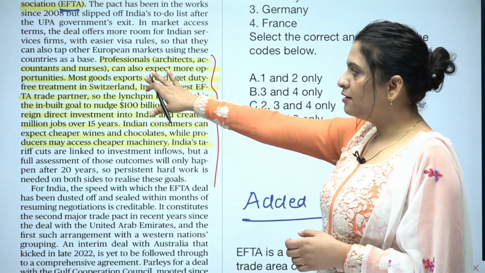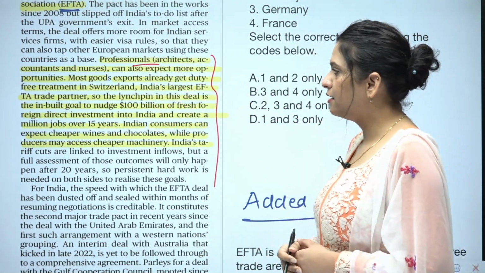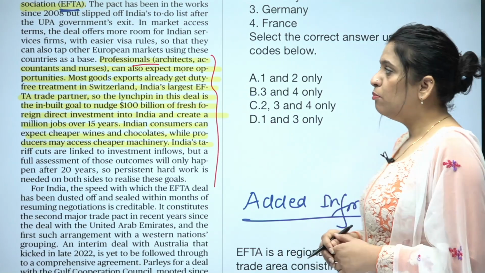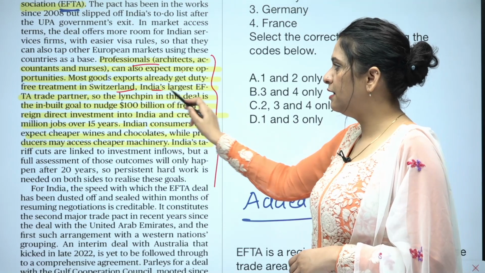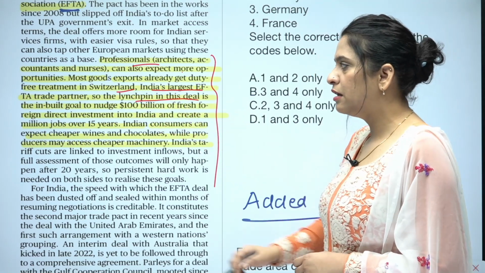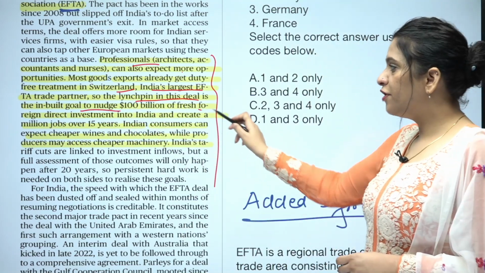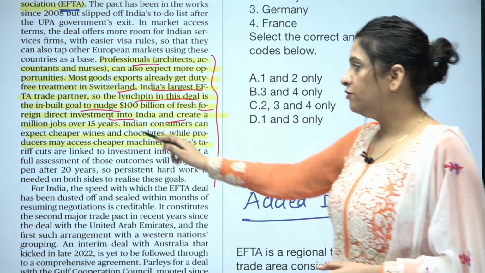Okay, so read how this deal will help India. Professionals, architects, accountants and nurses can also expect more opportunities. Most goods exports already get duty-free treatment in Switzerland, India's largest EFTA trade partner. So the linchpin in this deal is the inbuilt goal to nudge $100 billion of fresh foreign direct investment into India and create 1 million jobs over 15 years.